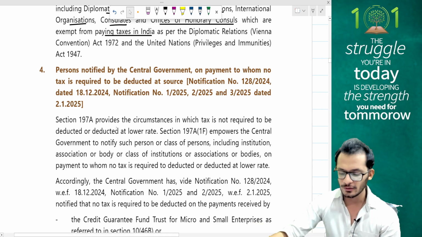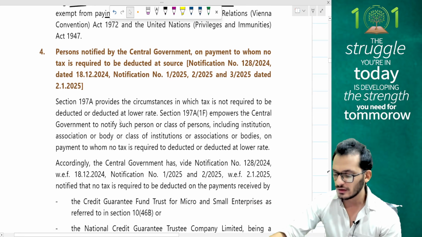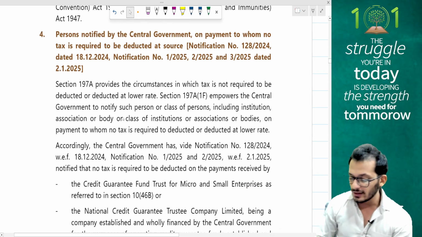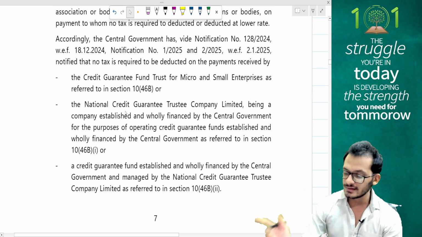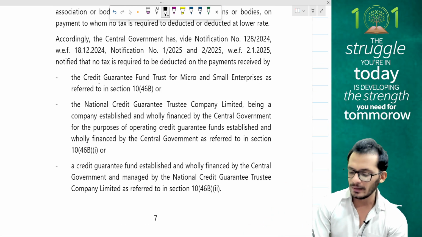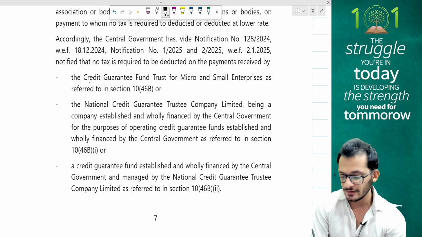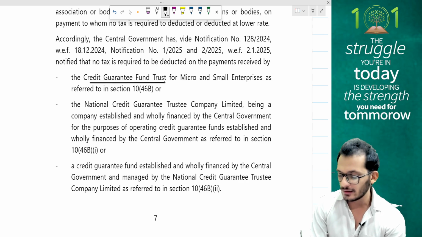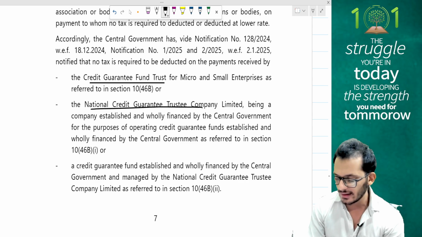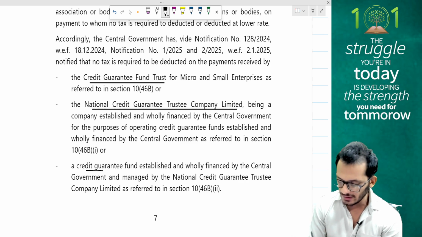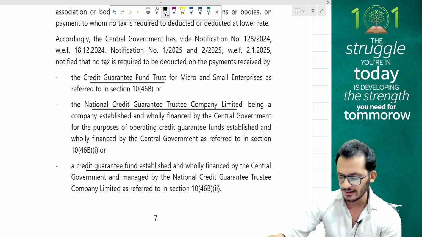This is happening as per notification number 1 of 2025, 2 of 2025 and 3 of 2025. This section is basically saying no tax will be required to be deducted on payments received by Credit Guarantee Trust for micro and small enterprises, National Credit Guarantee Trust companies, any kind of credit guarantee funds which are established only by central government.